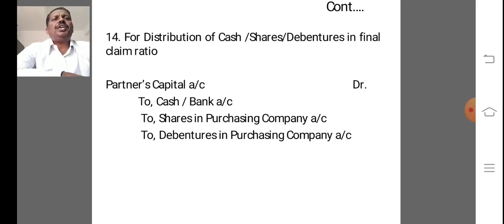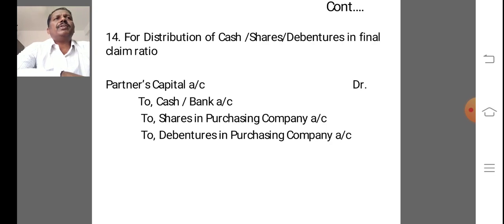So how many journal entries are we passing? 14 journal entries are passed. The first one is transfer of assets including cash at book value. The second one is for transfer of liabilities at book value. Third one is amount of PC due.